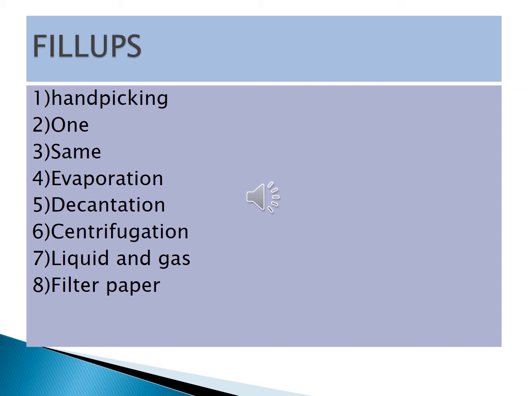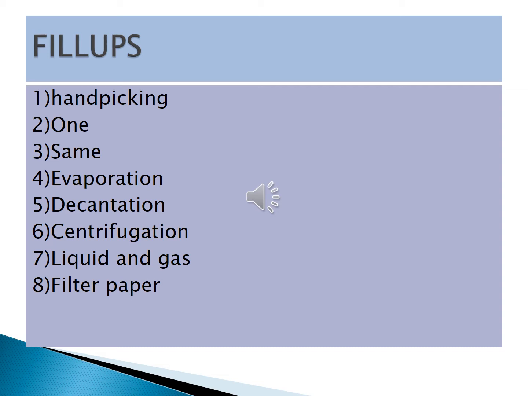Okay, now eighth question. A dash is a paper which has very fine pores in it. Filter paper. F-I-L-T-E-R P-A-P-E-R, filter paper.